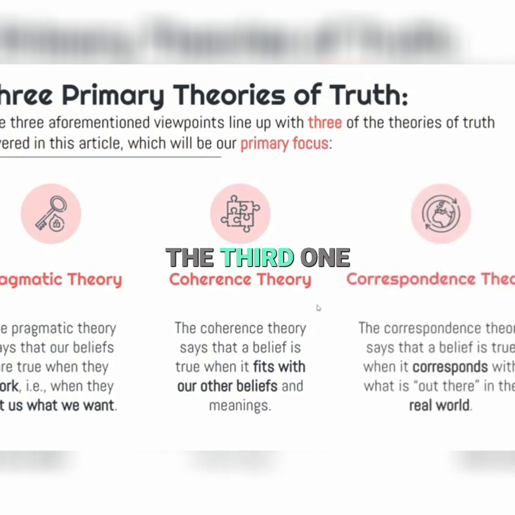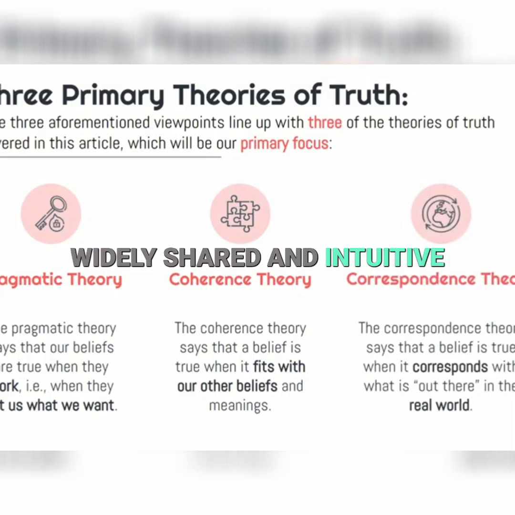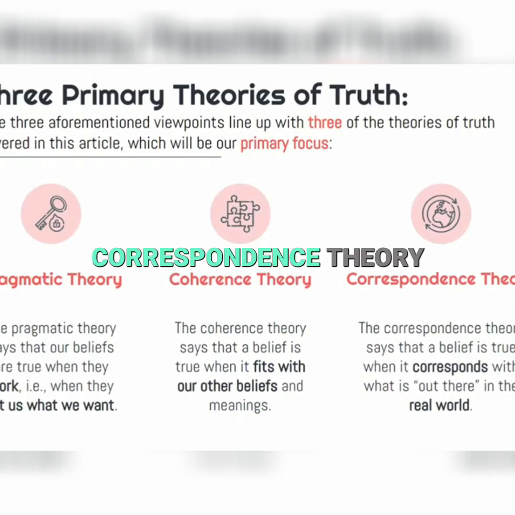And the third one, which I think it's safe to say has been the most widely shared and intuitive view of truth, is what's called the correspondence theory. So the correspondence theory of truth says that a belief is true when it corresponds with what is out there in the real world, right? That there is an external world, an objective reality.